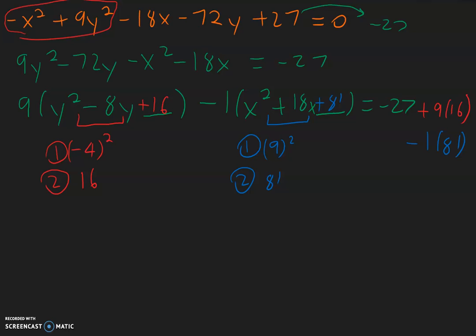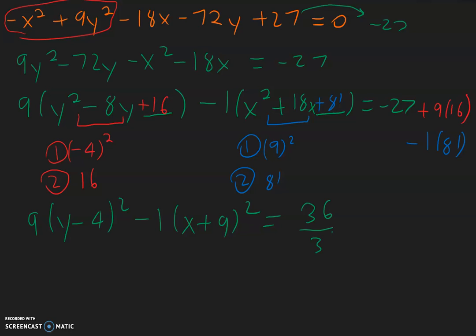Now we will factor the perfect squares. So we have 9 times y minus 4 squared minus 1 times x plus 9 squared. On the right side, this negative 27 plus 9 times 16 minus 1 times 81 gives us a grand total of 36. And now, because this is a hyperbola, we need to have the right side of the equation to be equal to 1.